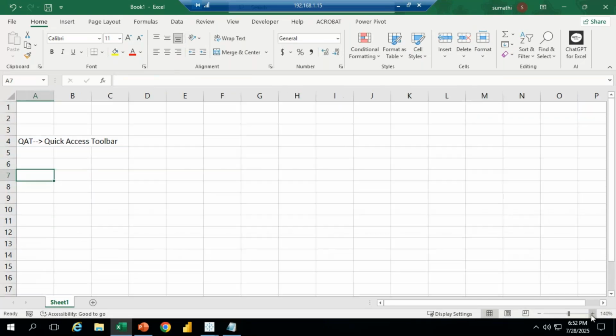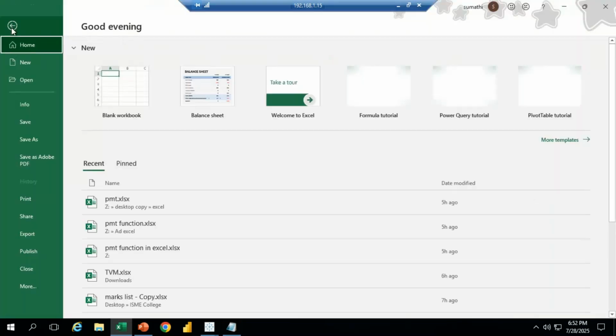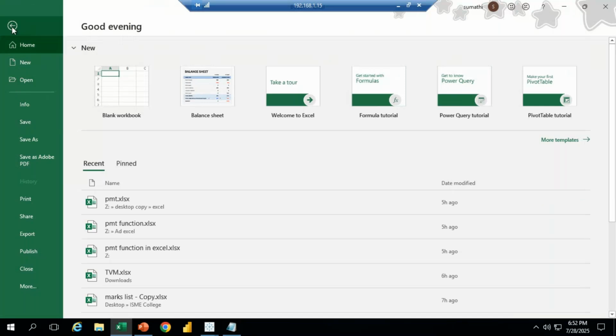That is an advanced feature in MS Excel. For example, if I type some information, some data, that I want to save. To save, we use the shortcut key Control S, or else go to the File tab and click on the Save option.